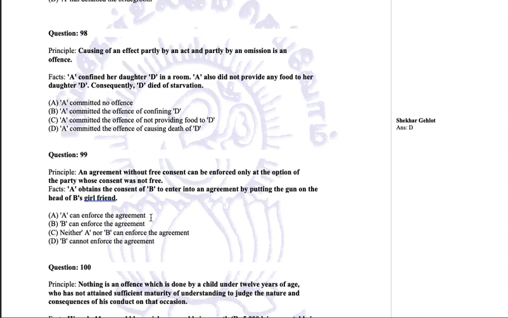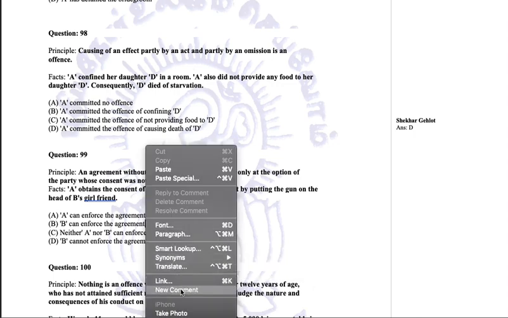A can enforce the agreement. B can enforce the agreement. Neither A nor B can enforce the agreement. B cannot enforce the agreement. So now, an agreement without free consent is enforceable only at the option of the party whose consent was not free. So in this case, whose consent was not free? B. So now only who can enforce it? Only B can enforce the agreement.